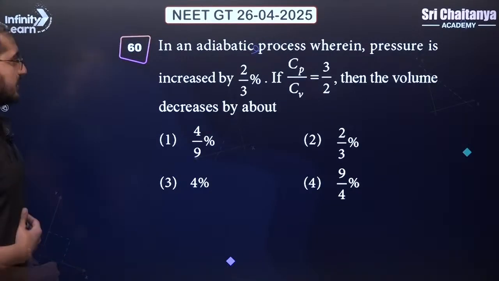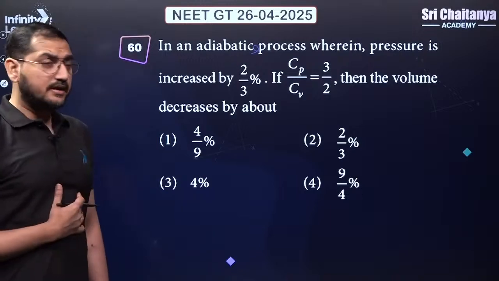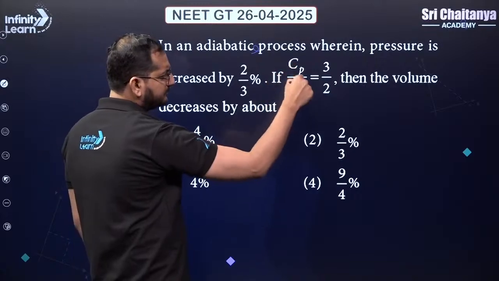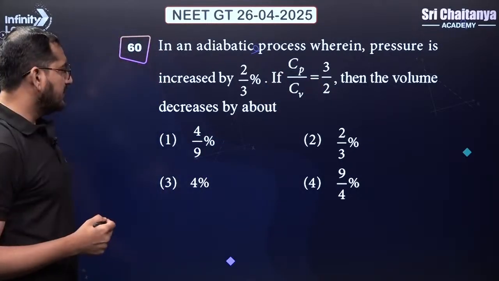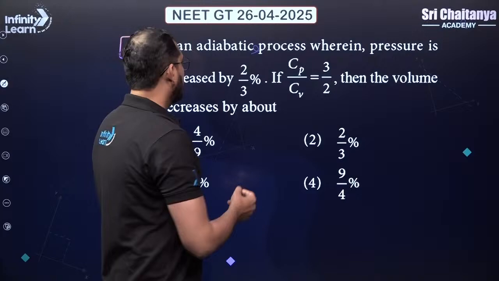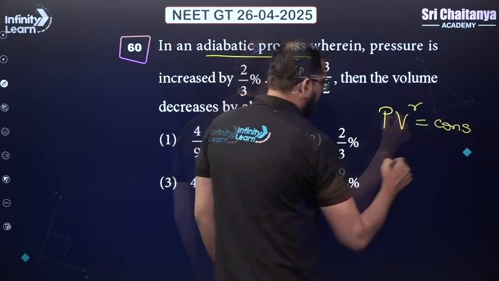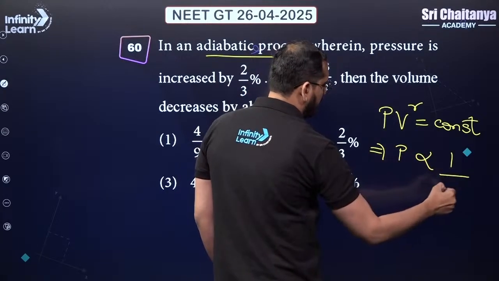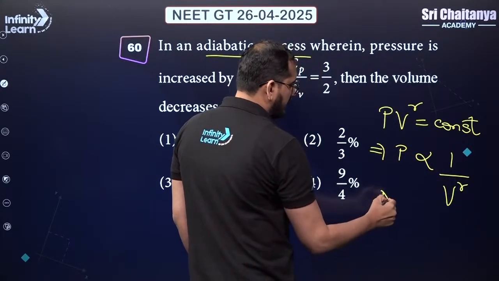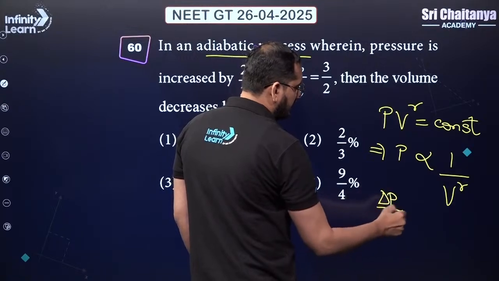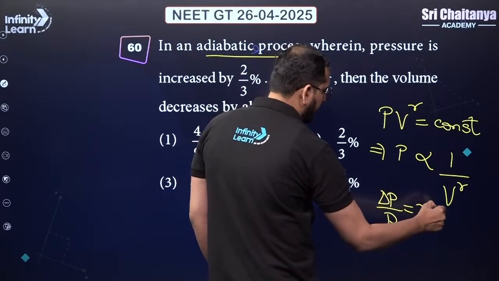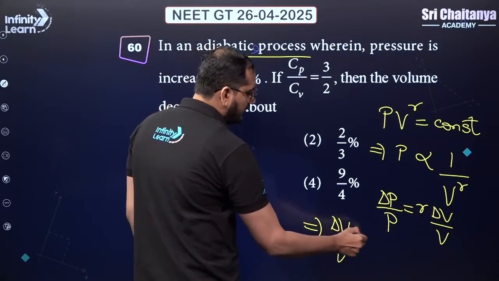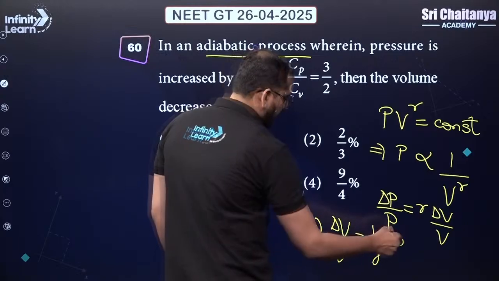Let's go ahead. In an adiabatic process, pressure is increased by 2 by 3%. If Cp by Cv, which is nothing but gamma, is equal to 3 by 2, then the volume decrease will be by how much amount? Because the process is adiabatic, we can use the equation for the adiabatic process, which can be written as P is inversely proportional to V power gamma. Hence, delta P by P can be written as gamma times delta V by V. If you want to calculate delta V by V, just cross multiply and get 1 by gamma times delta P upon P.